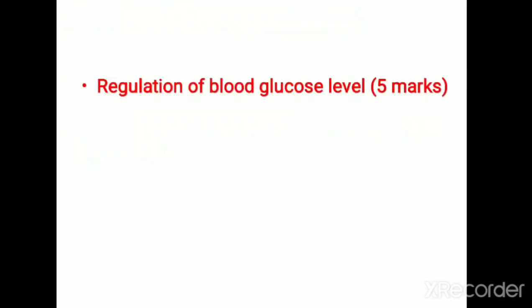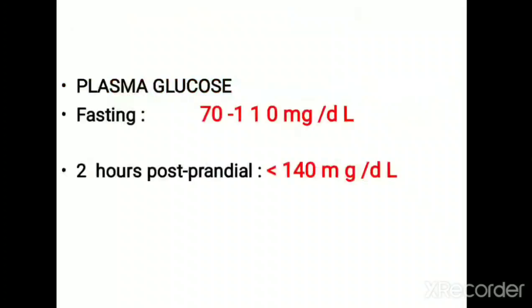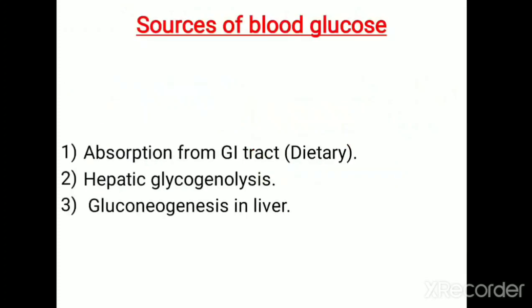And the next one is regulation of blood glucose level. It's a 5 mark question. In this question, first of all, you should write what is the normal blood glucose level in a healthy individual. So in a normal healthy individual, the FPG should be between 70 to 110 milligram per deciliter, and 2-hour postprandial blood sugar should be less than 140 milligram per deciliter. That is the normal plasma glucose level in a healthy individual.